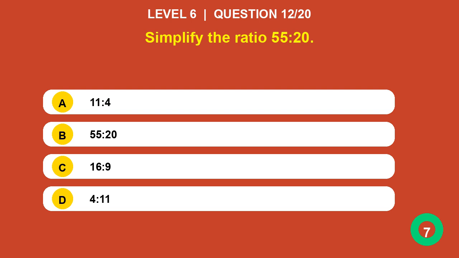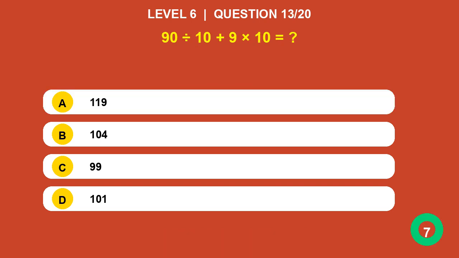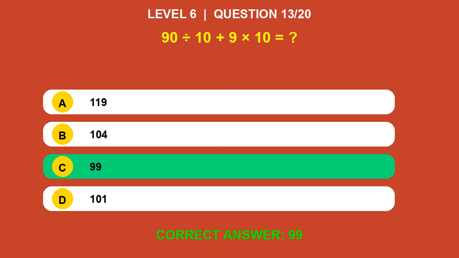Simplify the ratio 55 to 20. Answer is 11 colon 4. 90 divided by 10 plus 9 times 10 equals? Answer is 99.